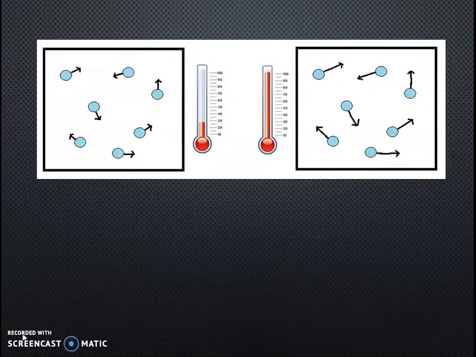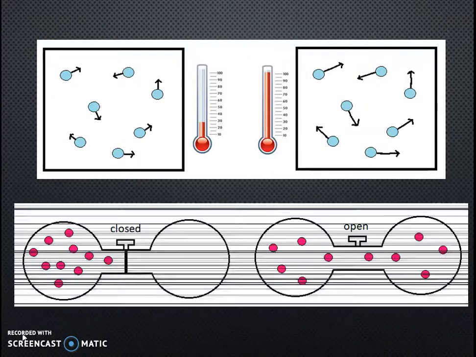Here we see two different containers, the same amount of particles, but at different temperatures. The one on the left is a lower temperature than the one on the right, so the particles are moving slower. On the Kelvin temperature scale, there is a direct relationship between how fast they're moving and their temperature. So doubling their temperature on the Kelvin scale will result in roughly a 1.4 times faster velocity for these particles because kinetic energy is 1/2 mv squared.